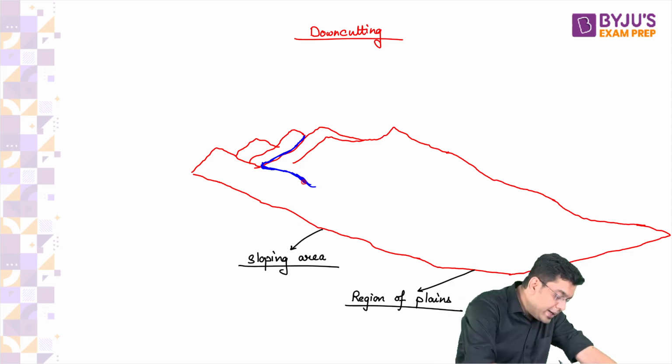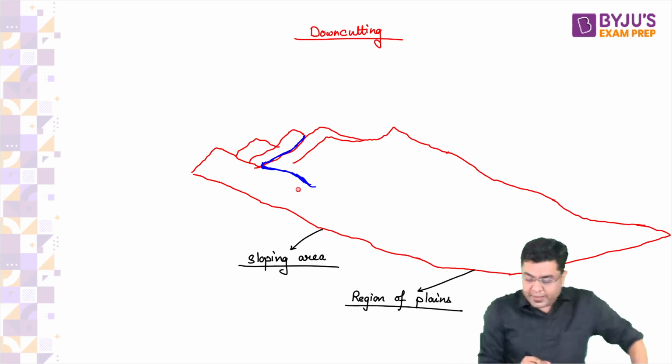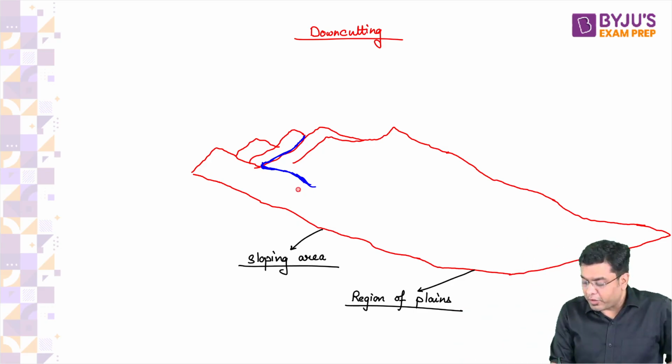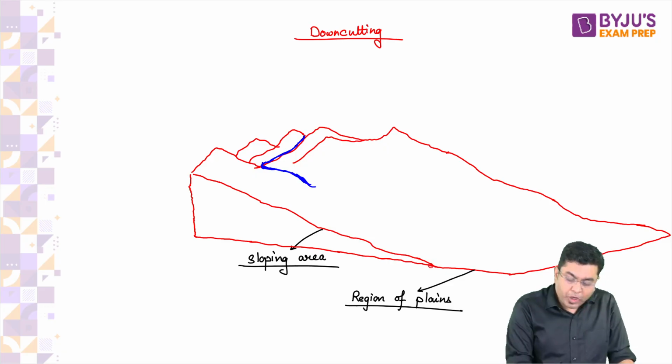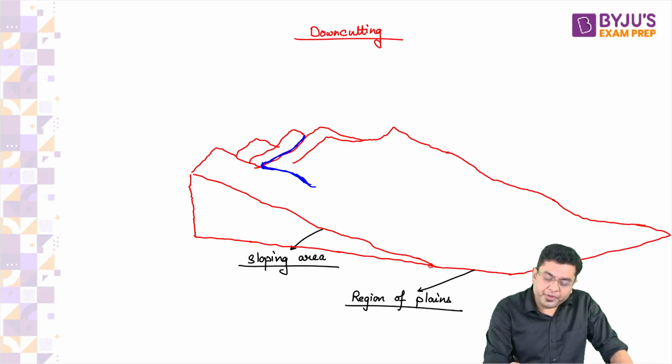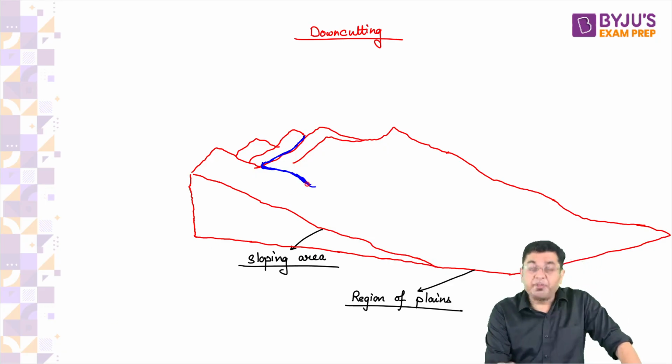If you have to think about the cross section, just to give you a visual idea, this is a region where you have significant thickness in terms of cross section, and then eventually you come to the region of the plains. So here, when we talk about the river hurtling down the slopes in this area, the river will get deeper and deeper, isn't it?